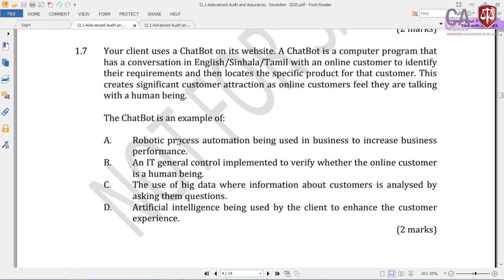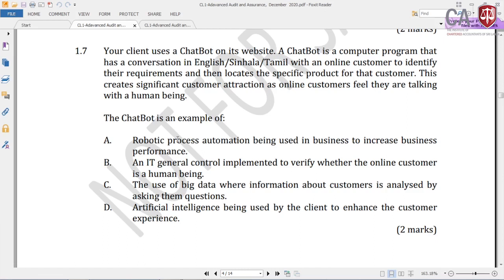What is the answer? If you look at robotic process automation, it's like robotics technology. The robotics technology is used to enhance your business activities or efficiency. So robotic process automation is used, and auditors also are now using robotic technology in performing the audit. A chatbot is an application, a software program. Whether this program application is a robotic process automation or not is questionable, so you can't be sure about A.